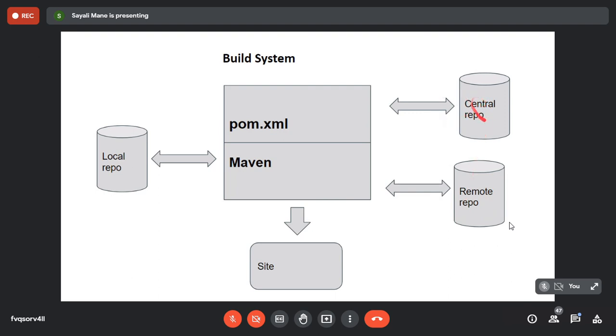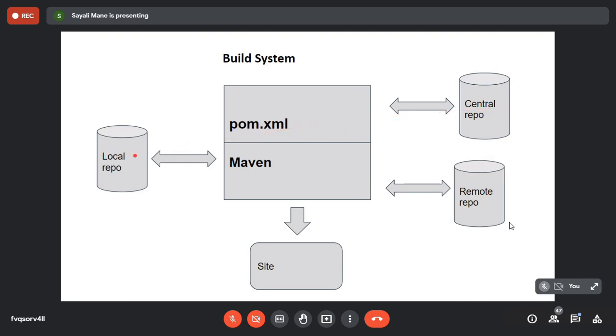Now the term central repository is a new term for you. A central repository means a repository which is managed only by the Maven community over the internet. Local and remote you know, so central means a repository managed by the Maven community.